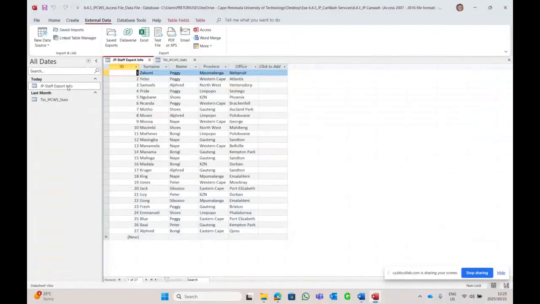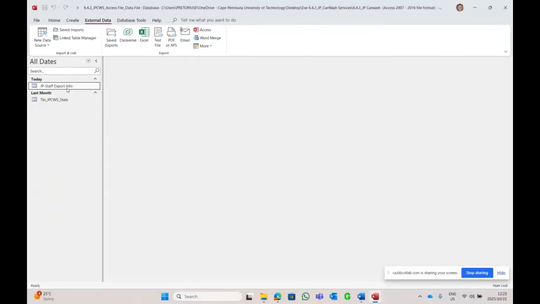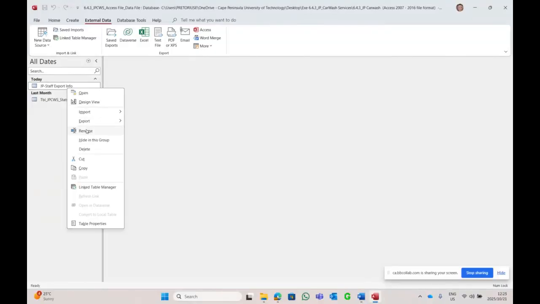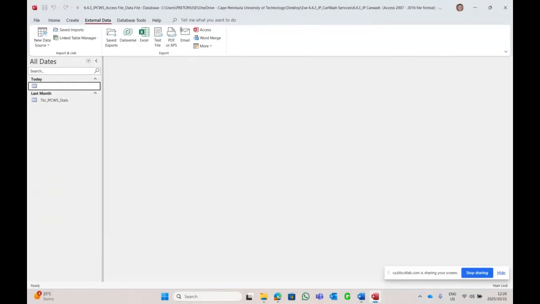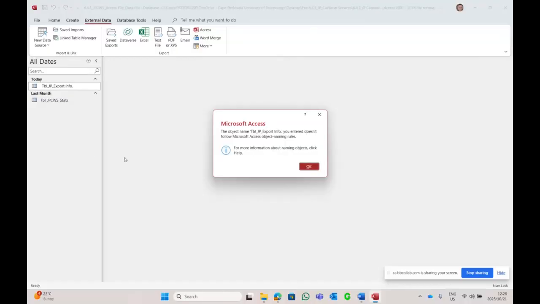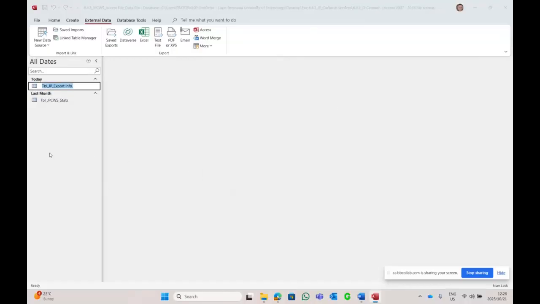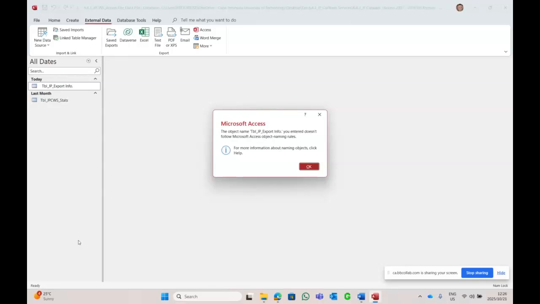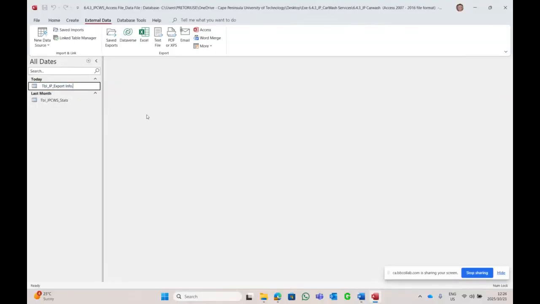This one, but we cannot rename while the file is open, so we exit and close it and right click, rename, and we type it in, but I'm lazy, I'm going to copy and paste it in over there and enter or OK and click away. Why is the object name wrong? You need to follow Microsoft naming rules. Okay, fine. That's not a naming rule. Let's click that full stop away. And there we go.